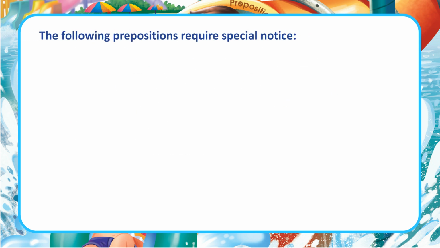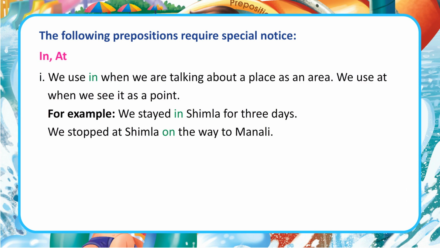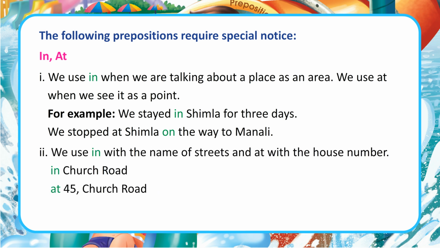The following prepositions require special notice. In, at. We use in when we are talking about a place as an area. We use at when we see it as a point. For example, we stayed in Shimla for 3 days. We stopped at Shimla on the way to Manali. 2. We use in with the name of streets and at with the house number. In Church Road. At 45, Church Road.